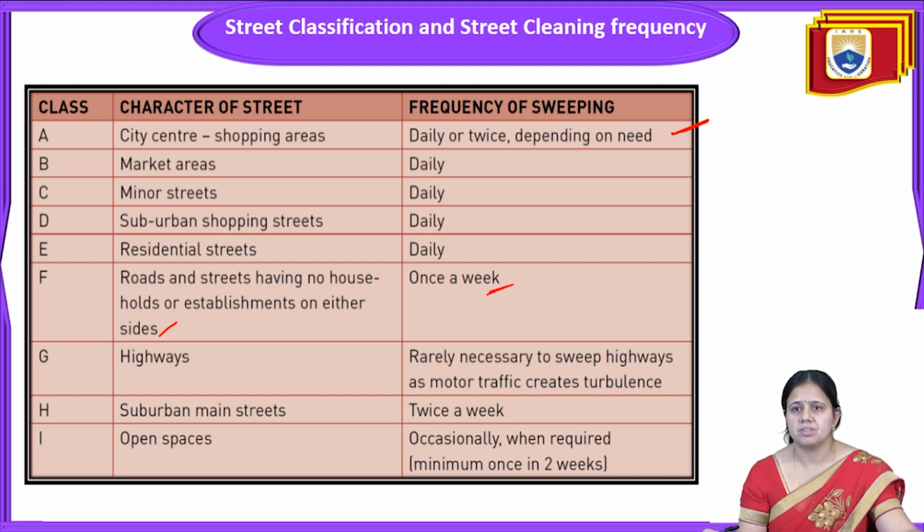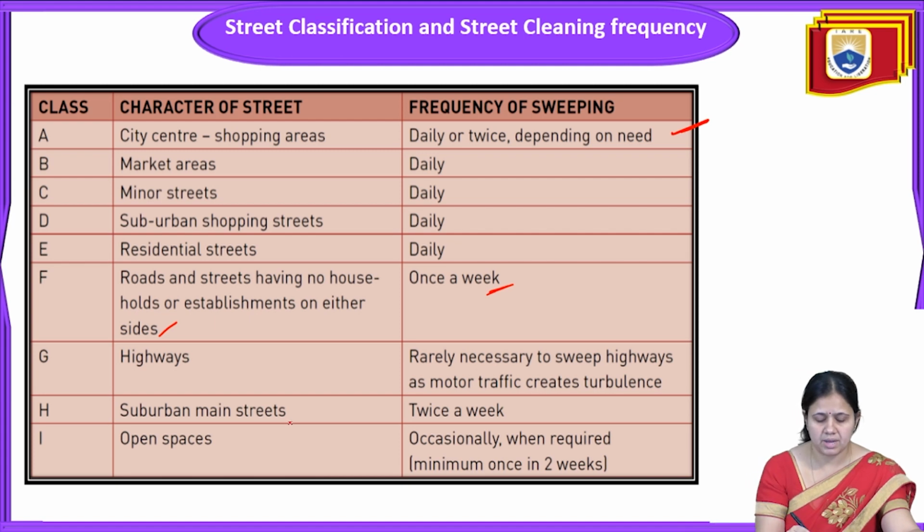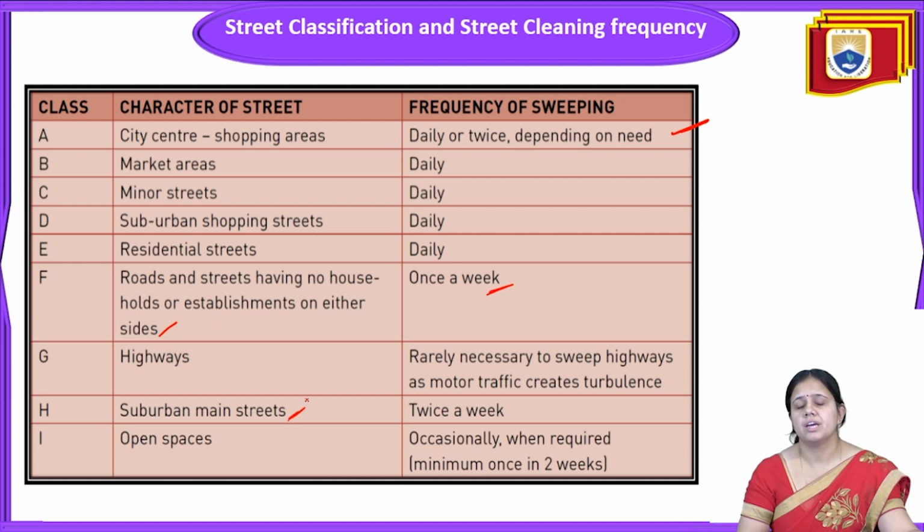In case of highways also, cleaning should be rare, and it is necessary to sweep highways only rarely as motor traffic creates turbulence. Suburban main street, twice a week. So here this should be done twice a week. Open space, occasionally, when required, minimum once in 2 weeks.